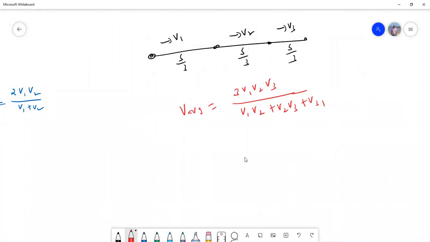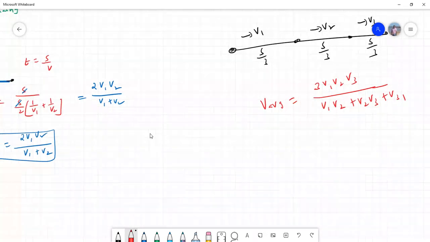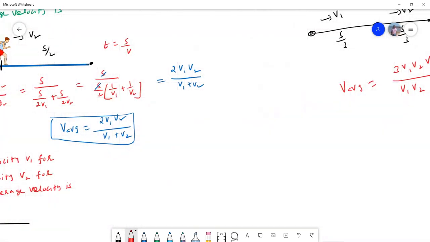If you look at both the equations, I can write this one in another way. Since V average is like this, I can cross multiply and get 2 by V average is nothing but 1 by V1 plus 1 by V2.